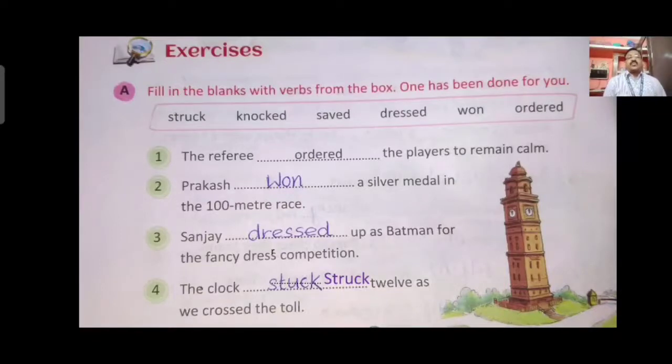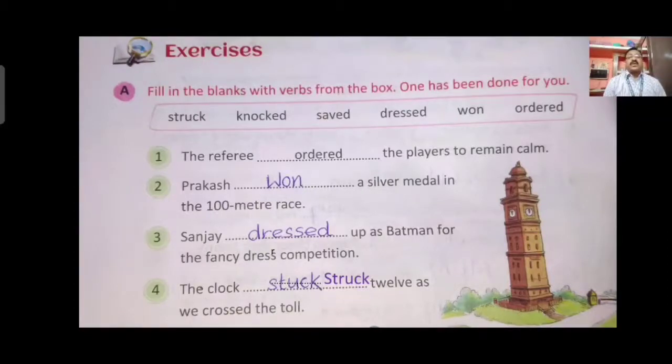Prakash won a silver medal in the 100-meter race. W-I-N, win, past tense is won, because you have to write in past form. Sanjay dressed up a batsman for the fancy dress competition.